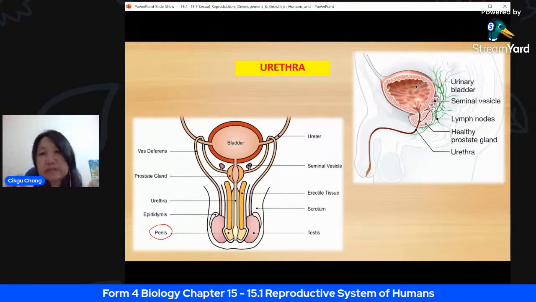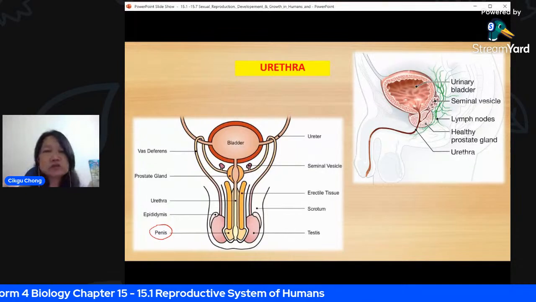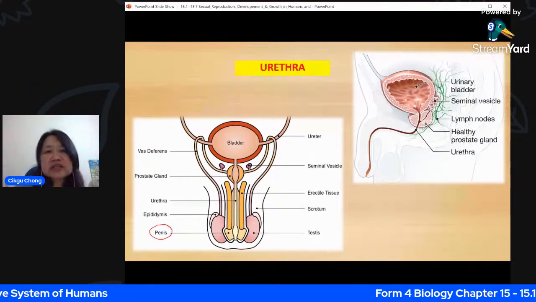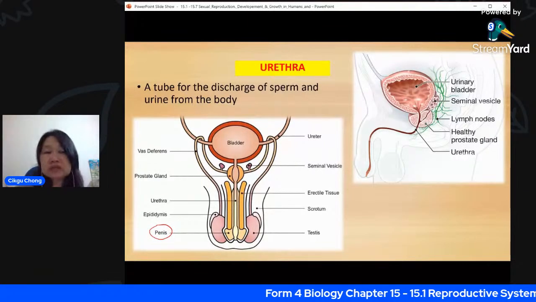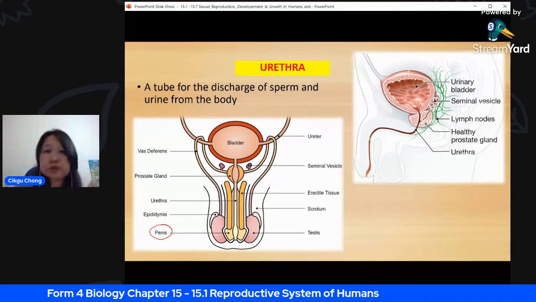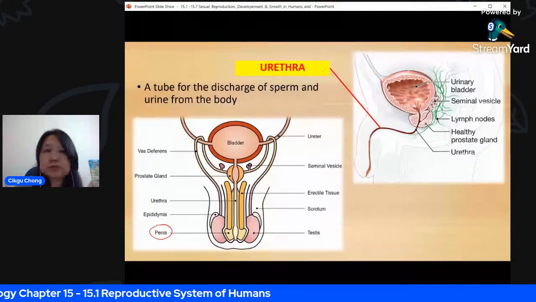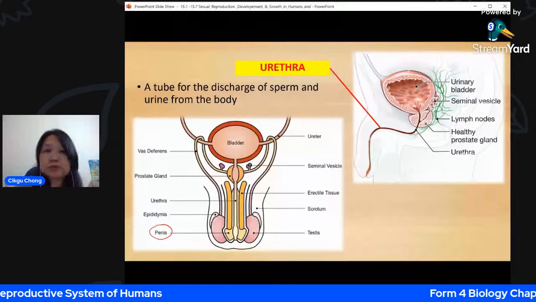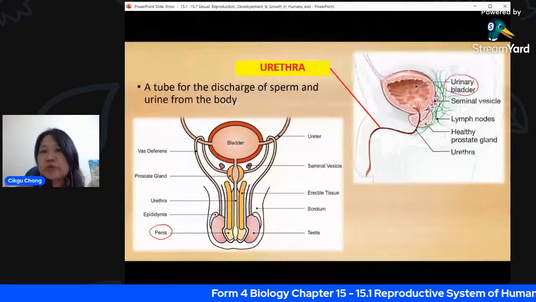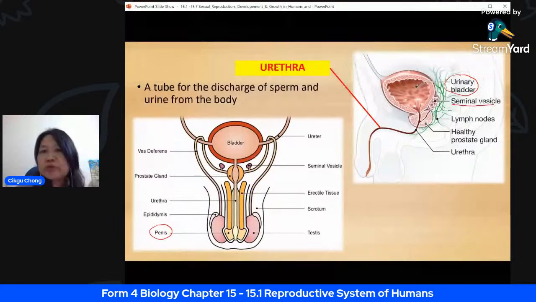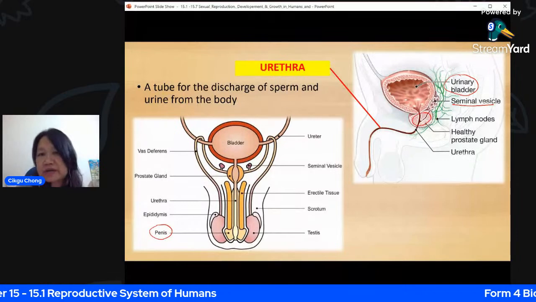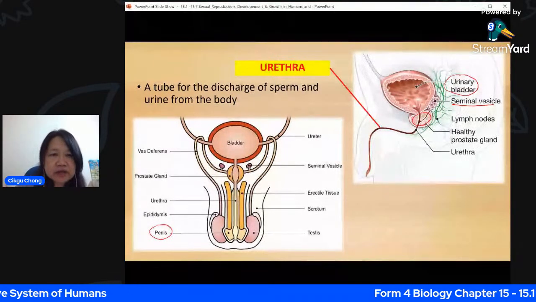The urethra is a separate tube. It's not connected to the vagina. The function is to discharge sperm and also urine from the body. So they use the same tube, which is the urethra. You will see this long tube here, which is connected all the way to the urinary bladder where the urine is stored. And here it is also connected to the seminal vesicle. You have this connection here. You also have the prostate gland there. So that's the urethra, the tube here.